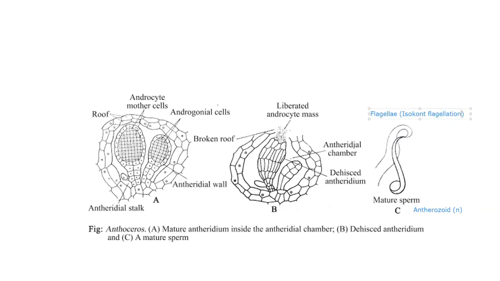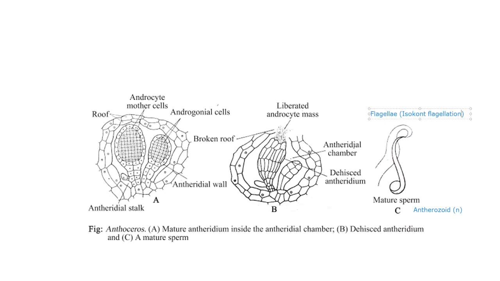And if there are two types, one like this and the second one feathery, what you call tinsel and whiplash type, so if two different types of flagella are present, then the flagellation is called heterocont. Heterocont.